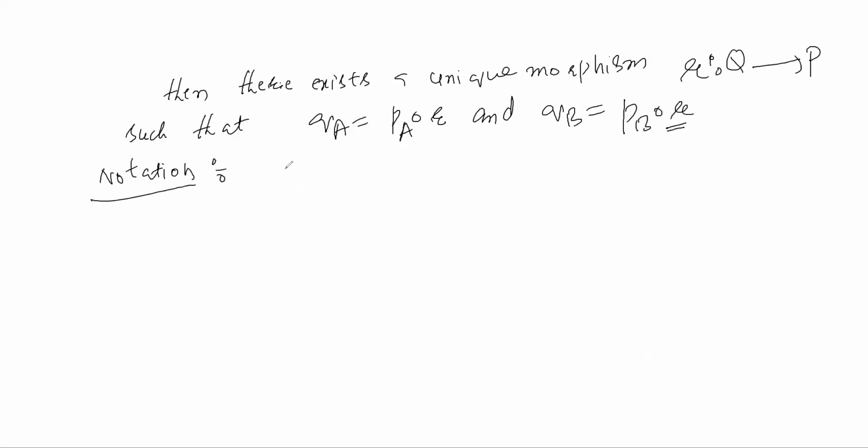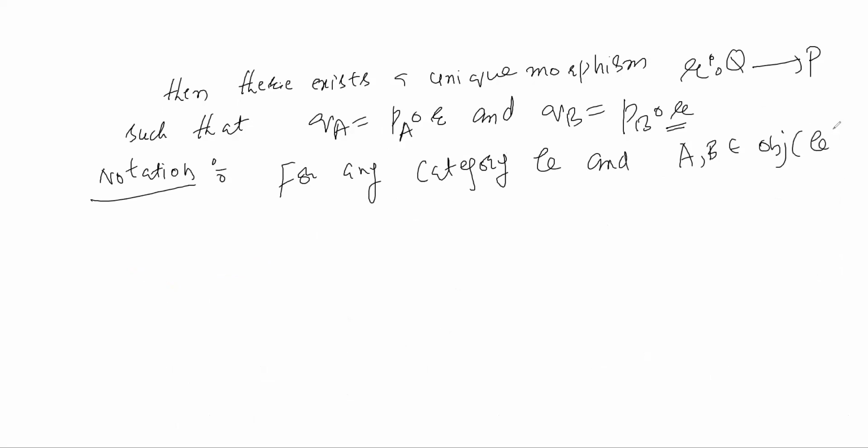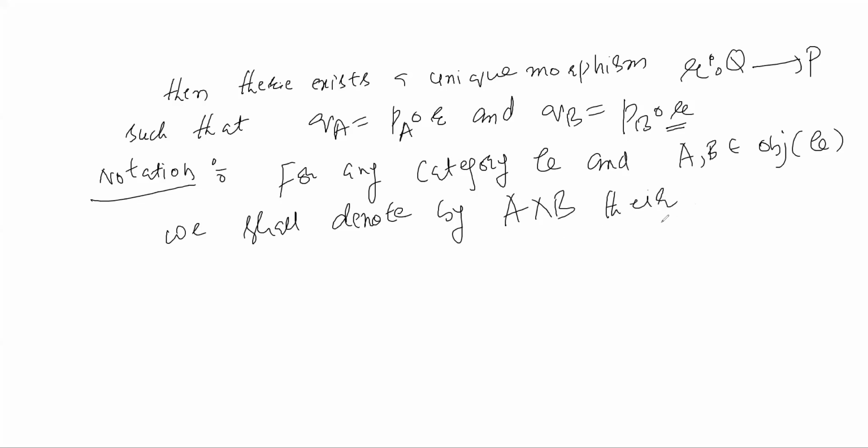So now for any category C and A, B belonging to the objects class of C, we shall denote by A cross B their product. So the product we shall denote by this symbol A cross B.